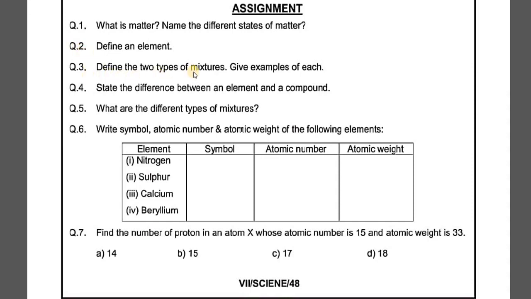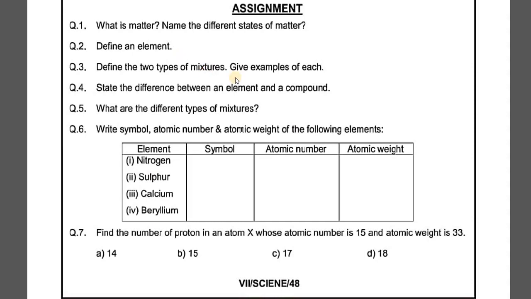The third question is define the two types of mixtures and give examples of each. The two types of mixtures are homogeneous mixtures and heterogeneous mixtures. You have to write the name of the mixture and then define it. Homogeneous mixtures are those mixtures in which the composition is uniform. There is uniformity in the composition of the mixture, so it is called homogeneous. Whereas if the given mixture is not uniform, in that case it will be a heterogeneous mixture.